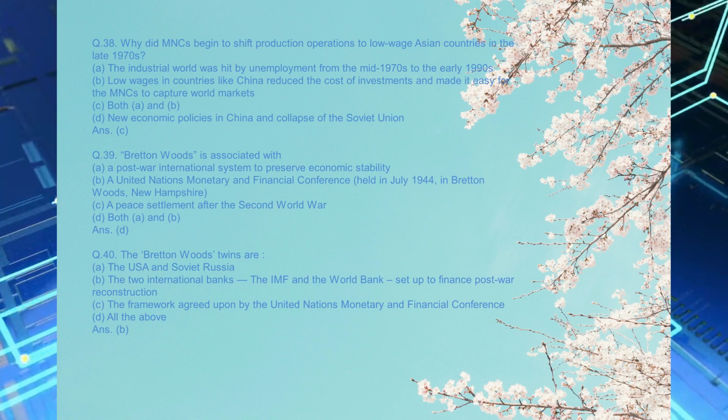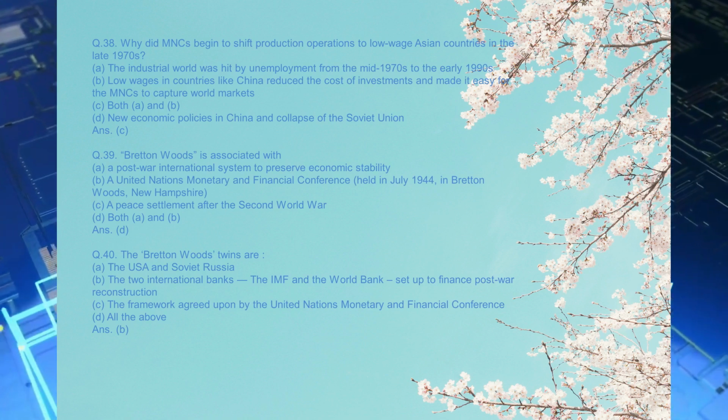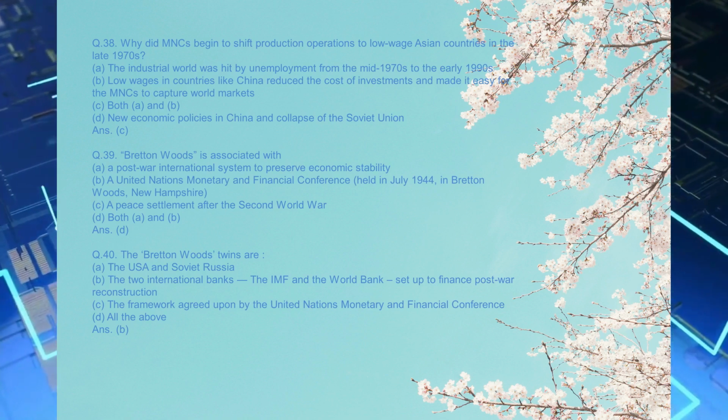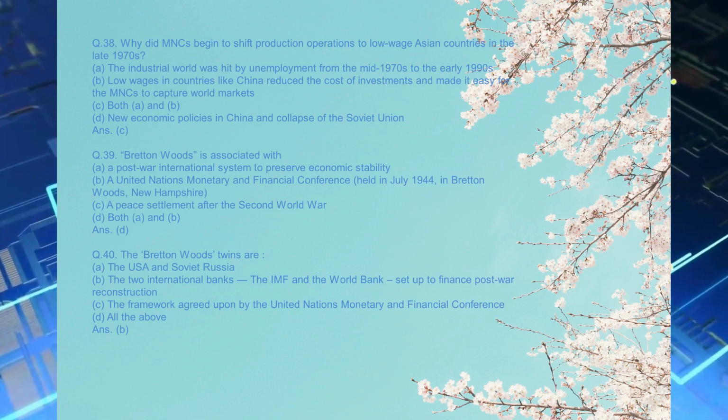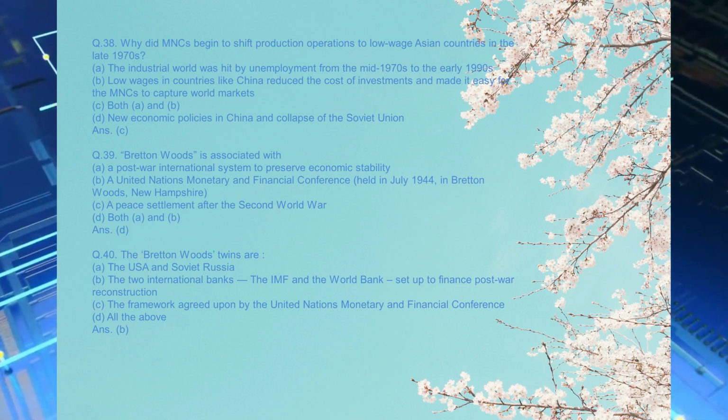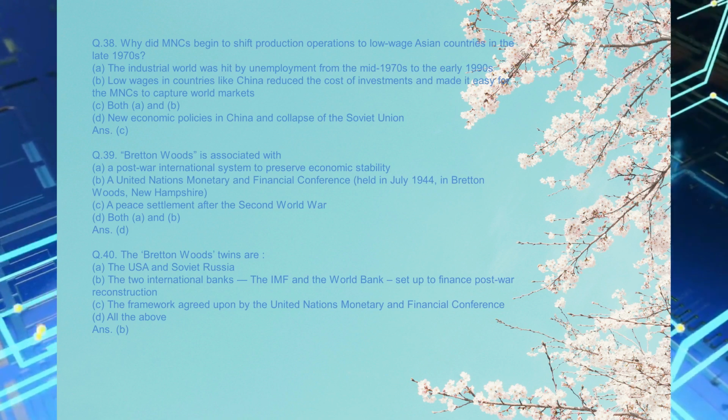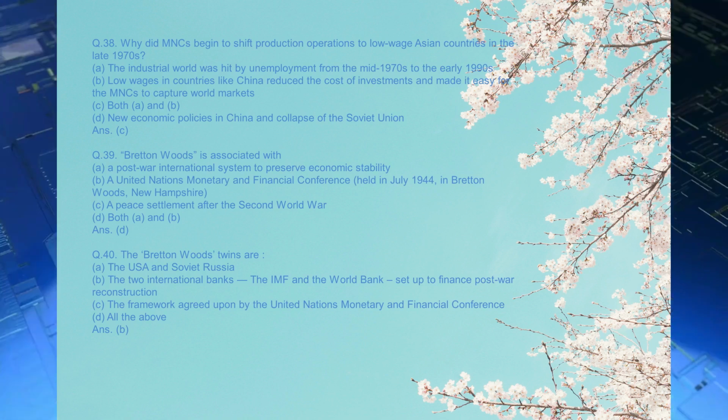Q.38. Why did MNCs begin to shift production operations to low-wage Asian countries in the late 1970s? A. The industrial world was hit by unemployment from the mid-1970s to the early 1990s. B. Low wages in countries like China reduced the cost of investments and made it easy for the MNCs to capture world markets. C. Both A and B. D. New economic policies in China and collapse of the Soviet Union. Ans. C.